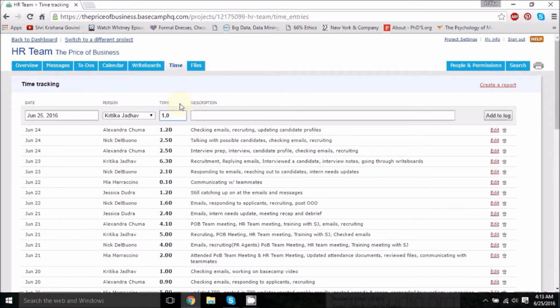And once you add in the time, write the description of all the tasks that you have completed during that day that count towards the internship, and add it to the log. This way your internship time will be recorded over here.